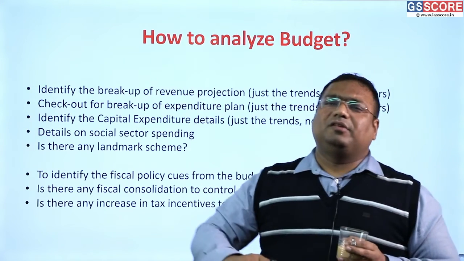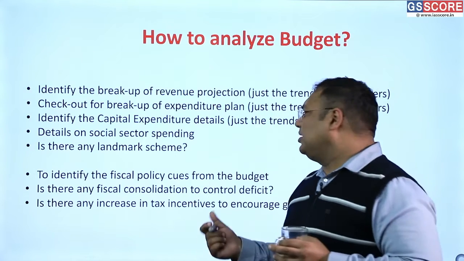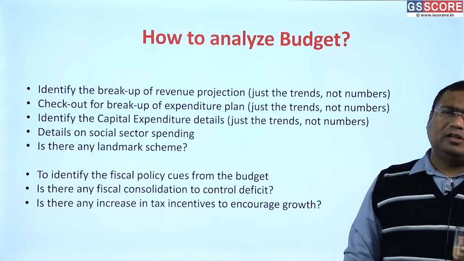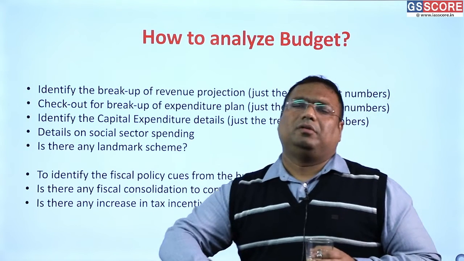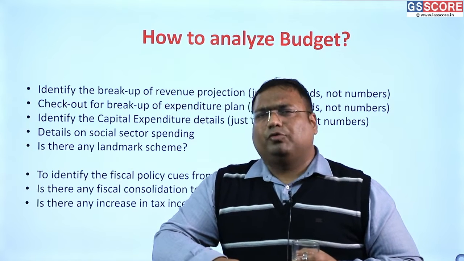Then we also need to identify the fiscal policy cue from the budget. What is the fiscal policy stance of the budget? How do we identify the fiscal policy stance? Is there fiscal consolidation? Are we trying to control the deficit or are we increasing the deficit? This is very important. Okay, whether our debt is increasing or decreasing, this is also very important.